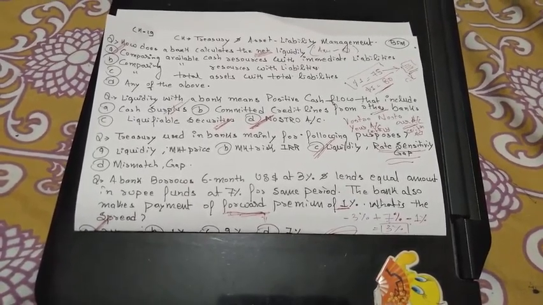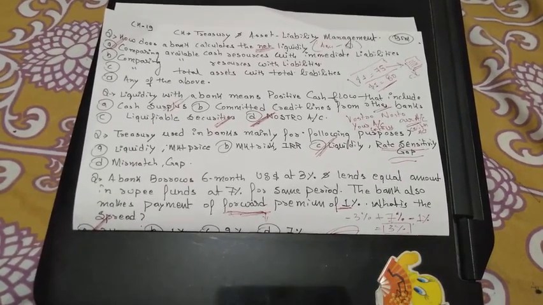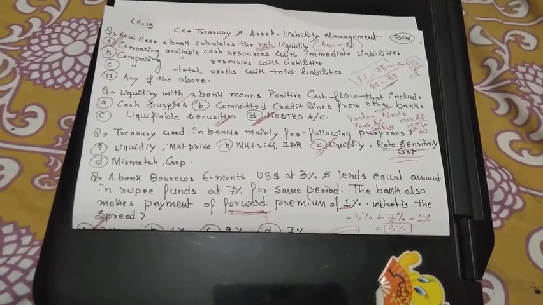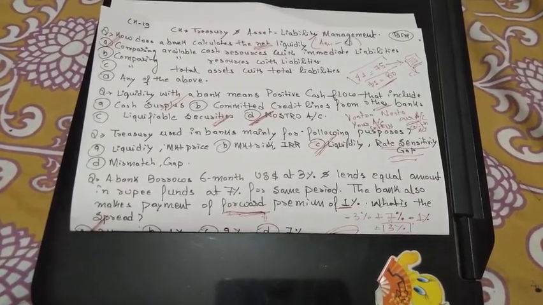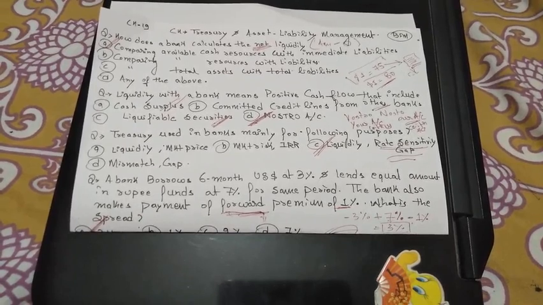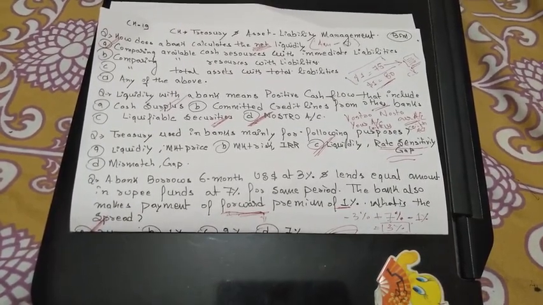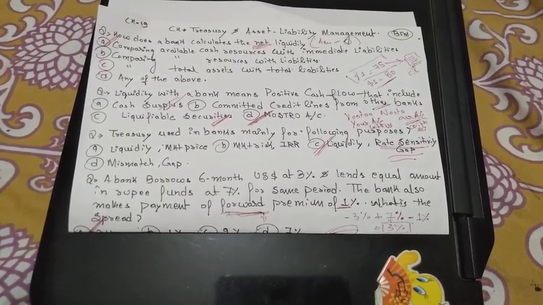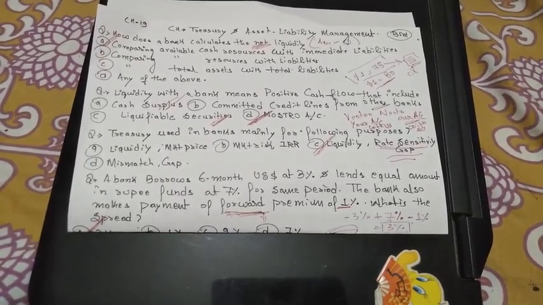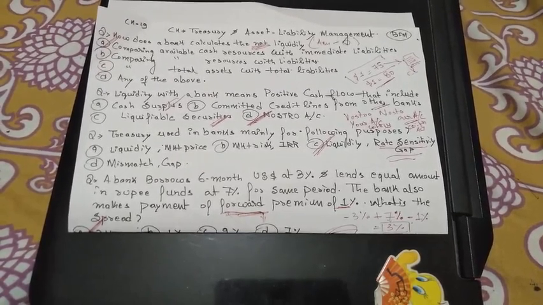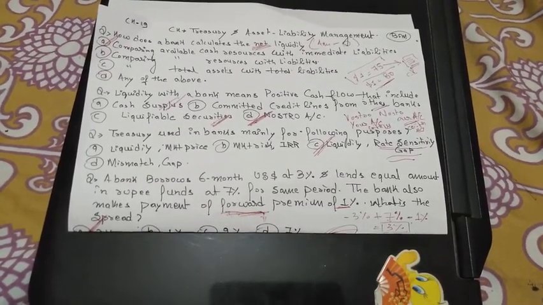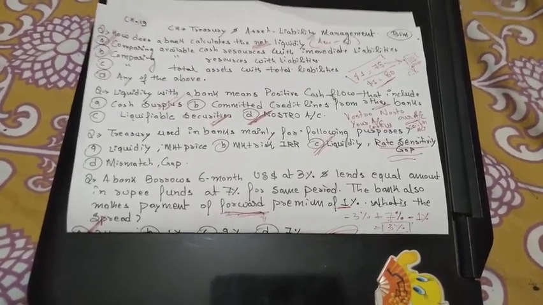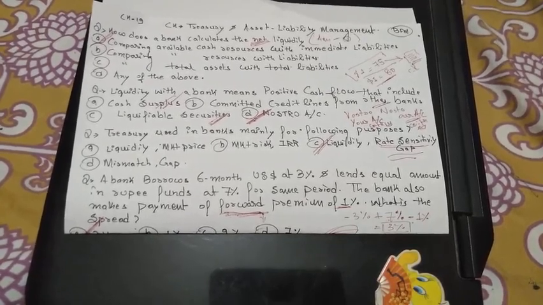So doing asset liability management is not a cakewalk. It's very difficult, a very Herculean task. They need to plan, they need to implement. There are lots of things involved in this asset liability management. So there is a need for a policy by the bank itself, and that policy should be approved by the board and should comply with the rules and regulations of the RBI as well as SEBI. And the policies that the banks make need to be filed with the RBI, so that the RBI can check whether these policies are conducive to the environment or as per the rules and regulations.